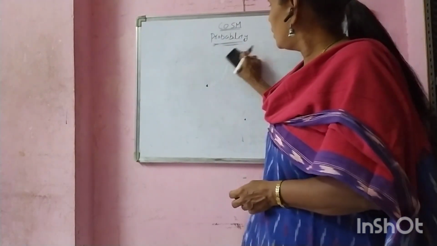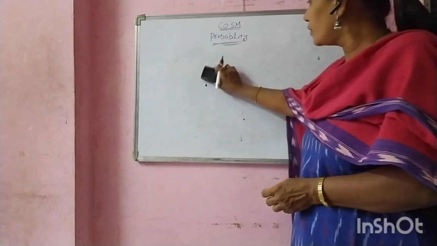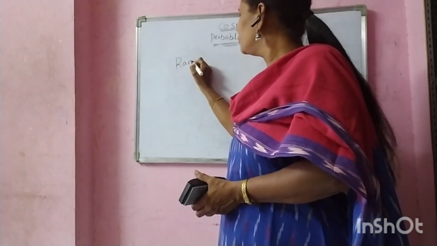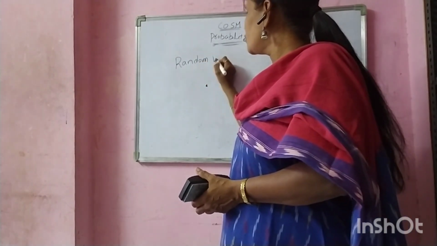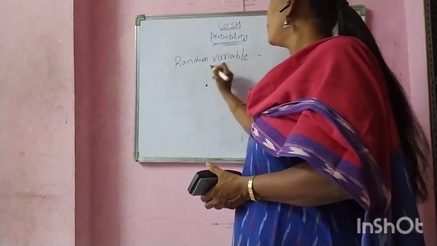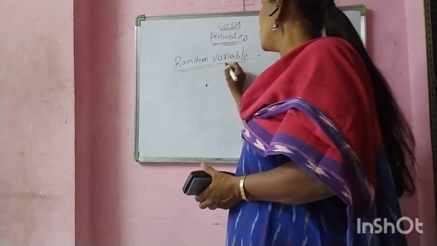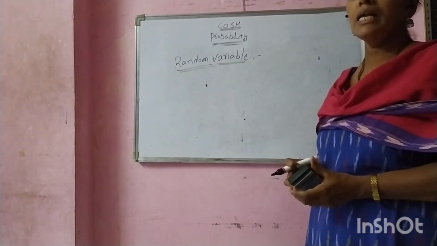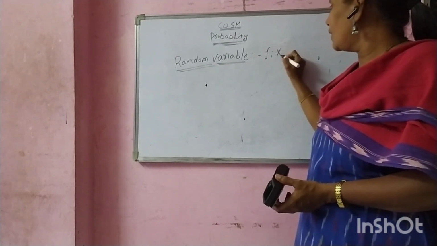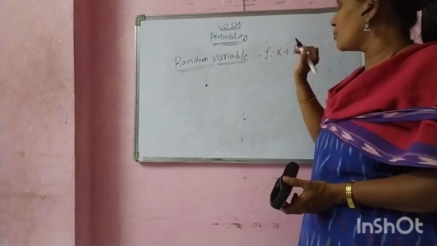What is a random variable? The definition is: X is a random variable whose value can be determined by any random experiment. Now, X is a mapping from the sample space to R, the total real number system.